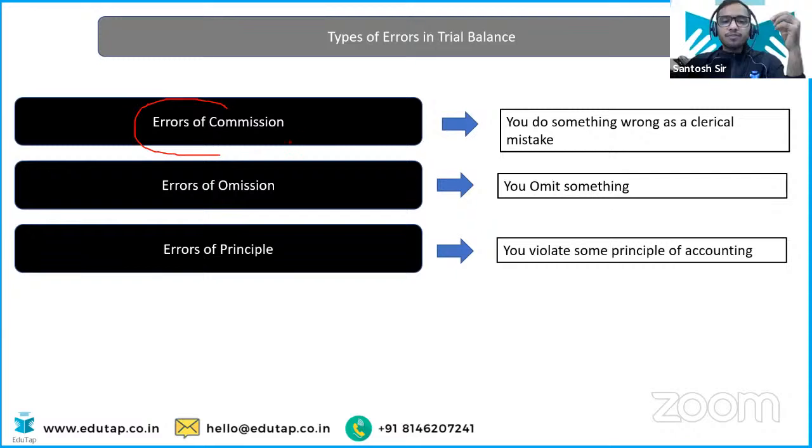So what is this error of commission? See, you have different errors, right? Whenever there is a clerical mistake, that means you are the accountant, and if your full focus is not on maintaining the records, then you might by mistake make some errors. These errors we call the error of commission. So commission, C for commission, C for clerical mistake.